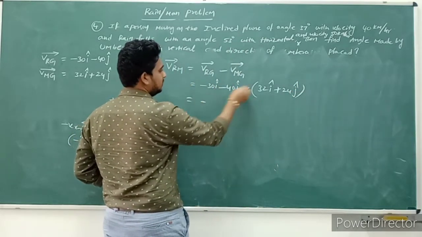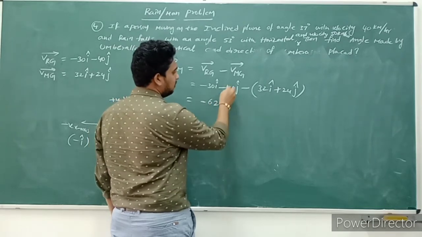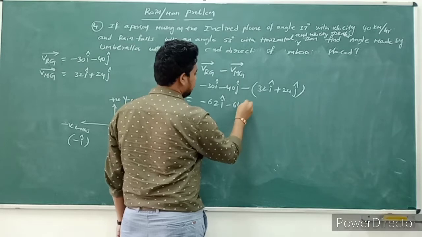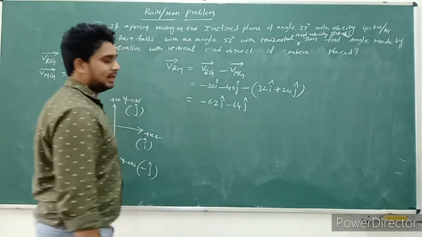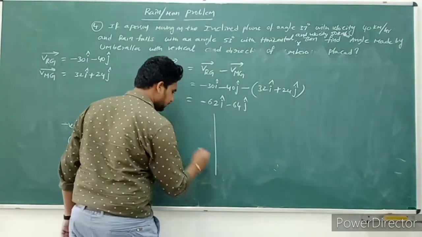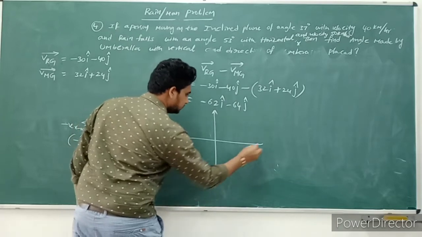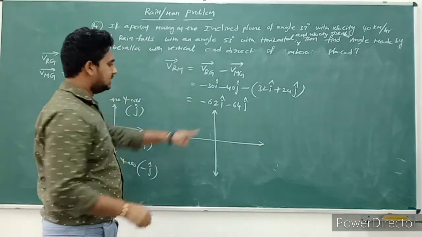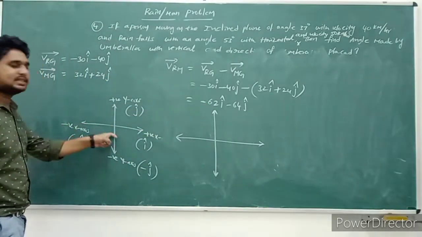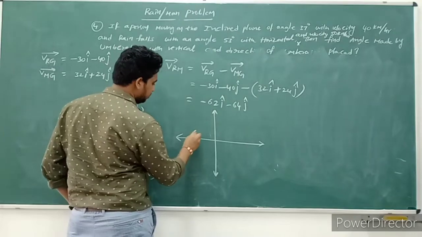Minus 32 means minus 62i cap, and minus 40 minus 24 gives minus 64j cap. Okay, minus 62i cap, minus 64j cap. How can we indicate this? We indicate it like this. Observe carefully. This is i cap, that too minus i cap. Minus i cap means which direction does it indicate? Negative x-axis. So the negative x-axis side value is 62.